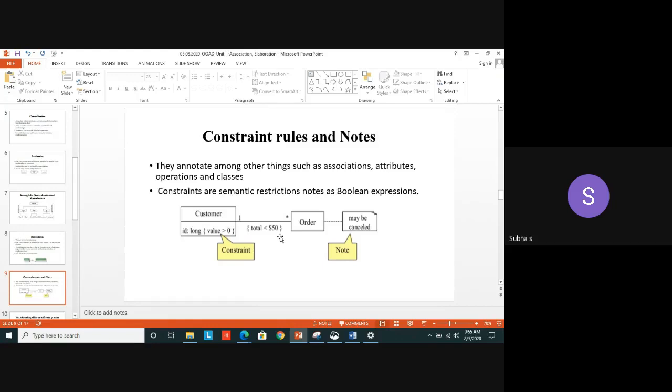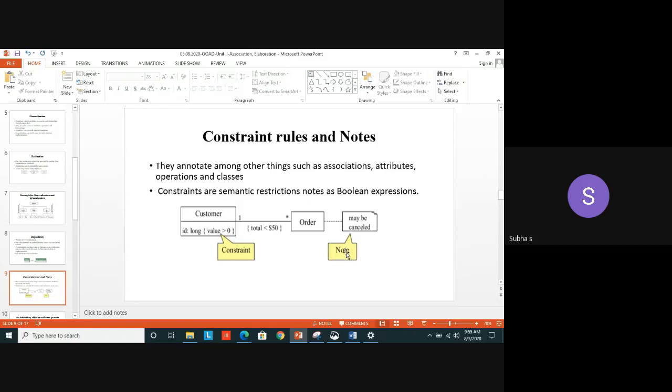Though you can order more number of products, you have to order in such a way that the total cost must be less than $50. Yes, you have to give the constraints in curly braces. That is one of the syntax rules to be followed. Yes, so this is the use of constraint.